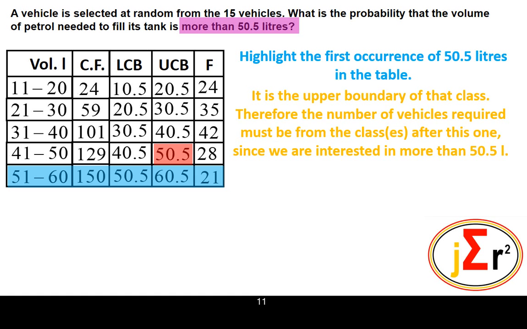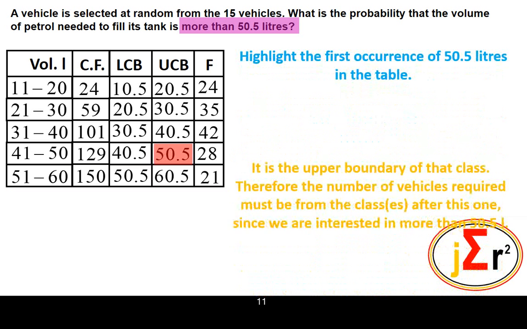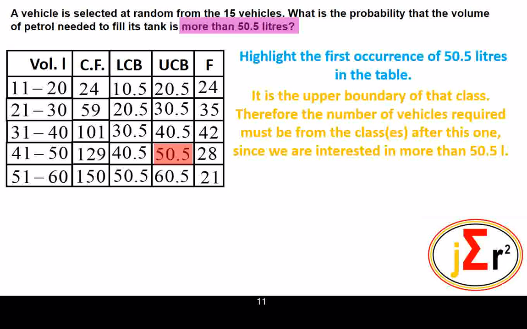So what we have done here is that we have already highlighted the first occurrence of 50.5 liters in the table. So we have 50.5 liters in the table right there. So we are looking at all of the vehicles whose tank requires more than that number. So greater than 50.5. There we have highlighted 50.5, the first occurrence of it in the table.